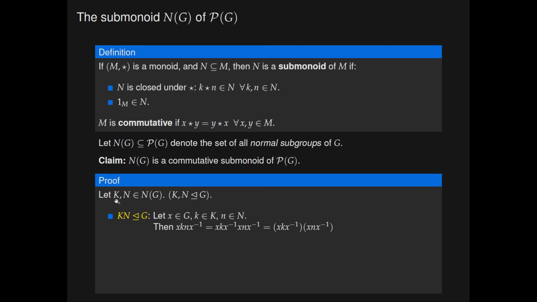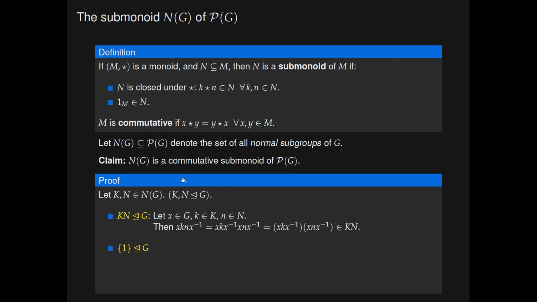As K is a normal subgroup of G, that just says that this element here is in K, and likewise that this element is in the normal subgroup N. So this product is contained in KN, and we've established closure. Now note that the trivial subgroup of G is normal in G. This says that the identity element of the power set monoid of G is contained in the collection of normal subgroups of G. So with these two conditions valid, we've shown that the collection of all normal subgroups of G forms a submonoid of the power set monoid of G.